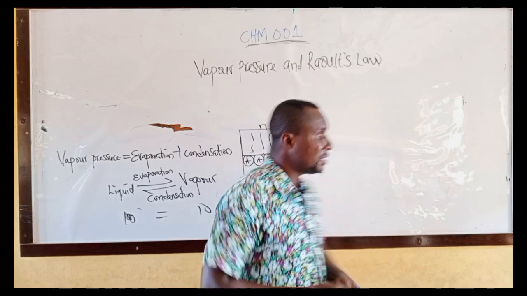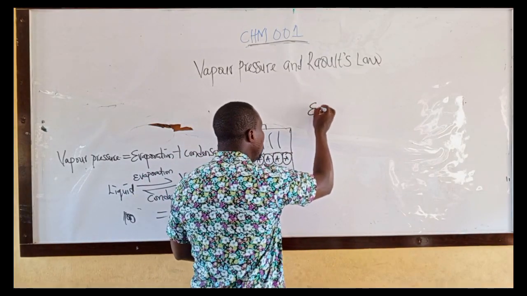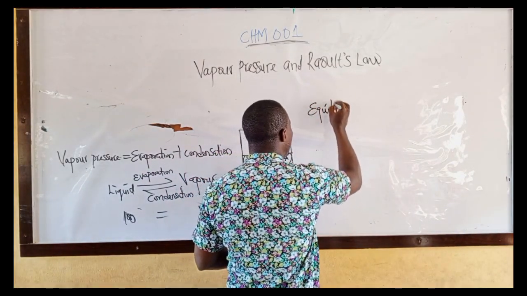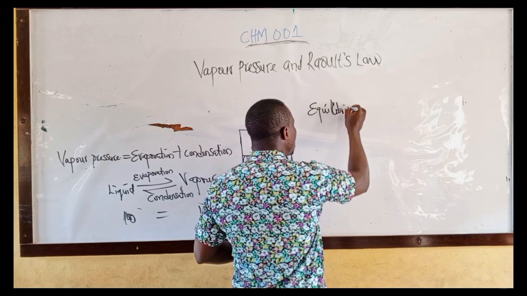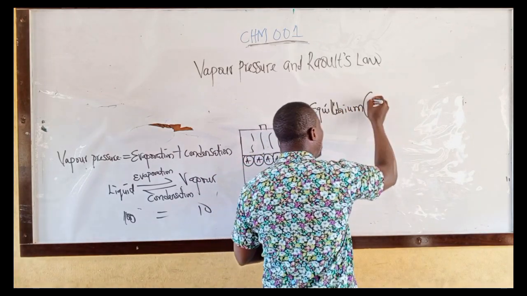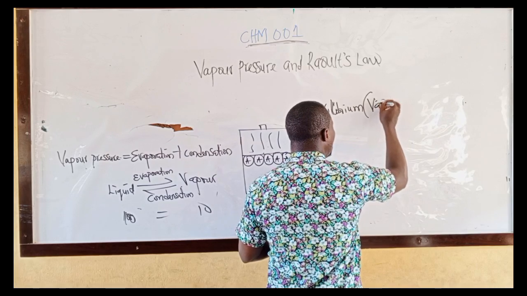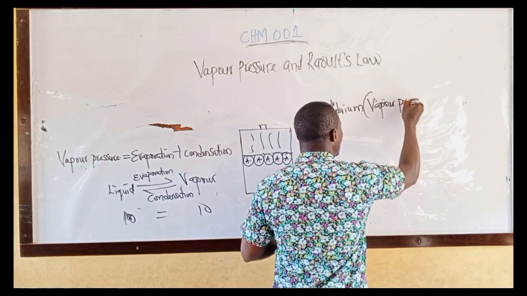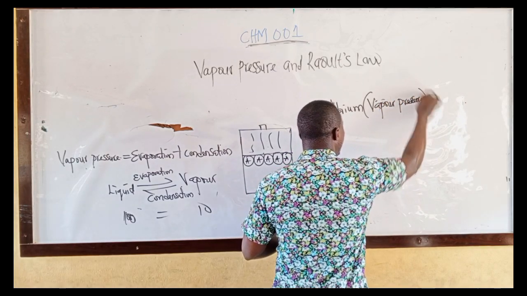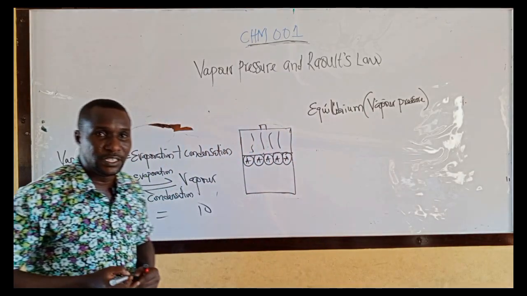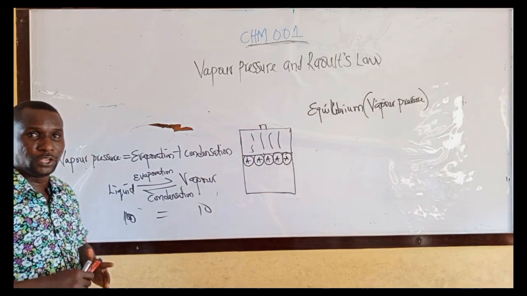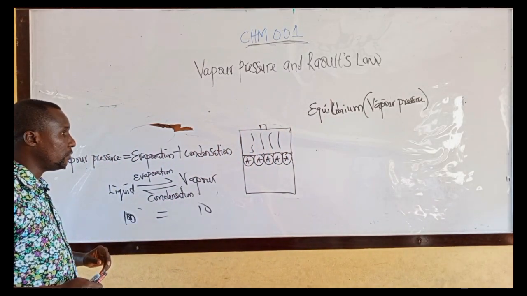Equilibrium state. And that equilibrium state is also known as what? Vapor pressure. That equilibrium state is known as vapor pressure. Let me repeat myself.